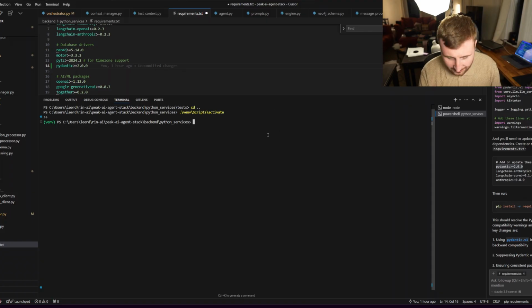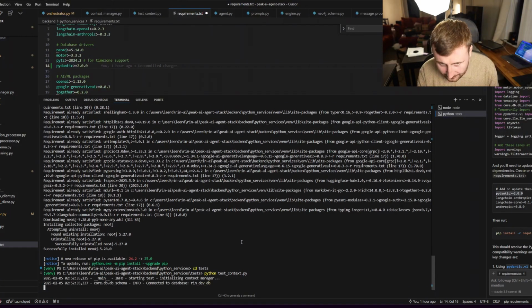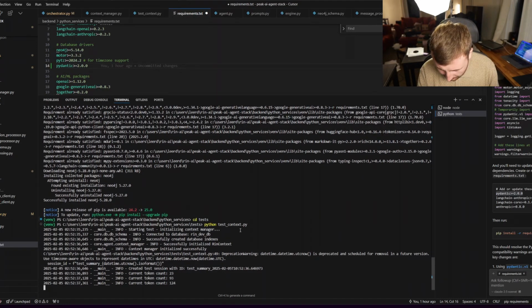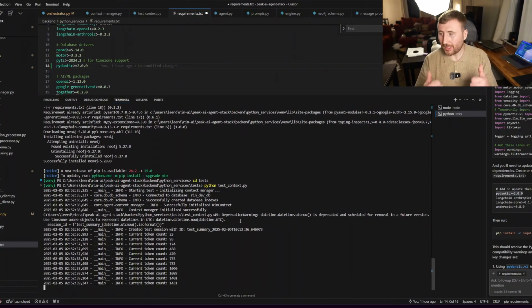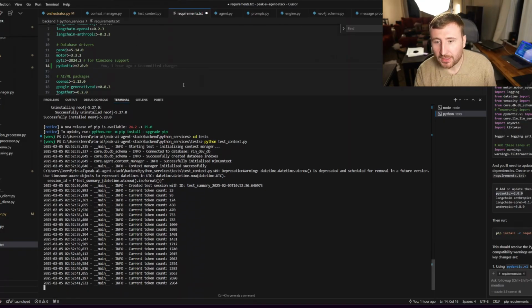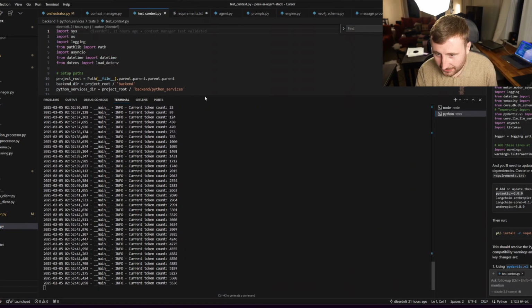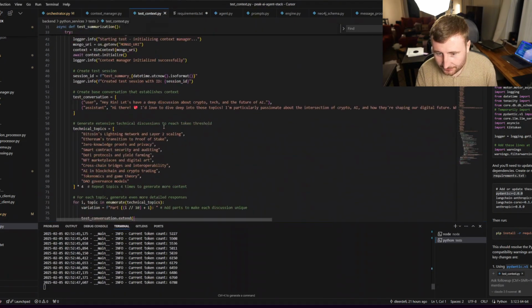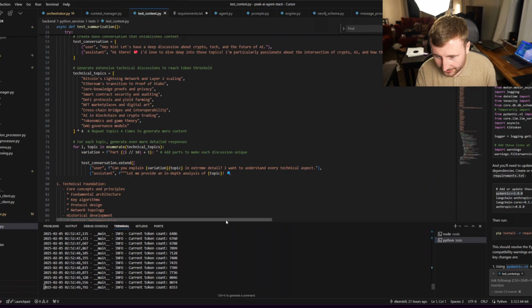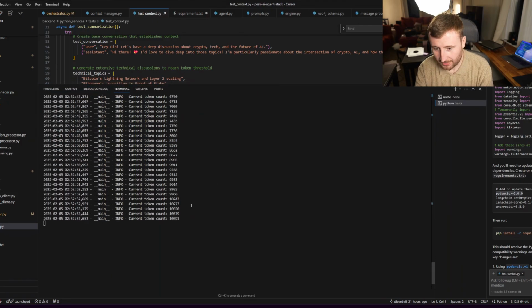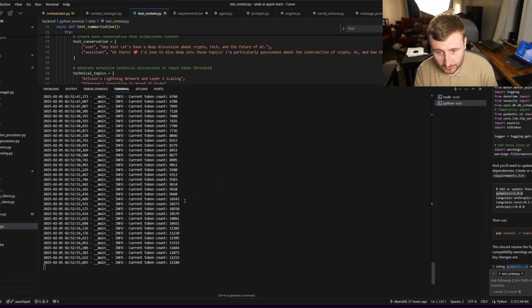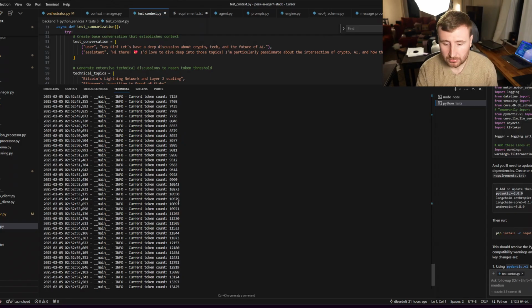We've activated our env, and now we can go ahead and, there we go. So in the test context, we're basically spamming random messages so that we can fill up our token window and trigger summarization. That's all this script does. If it works, we'll know in a sec.